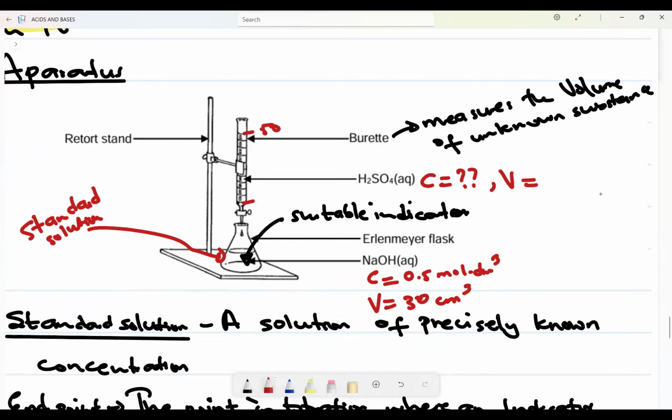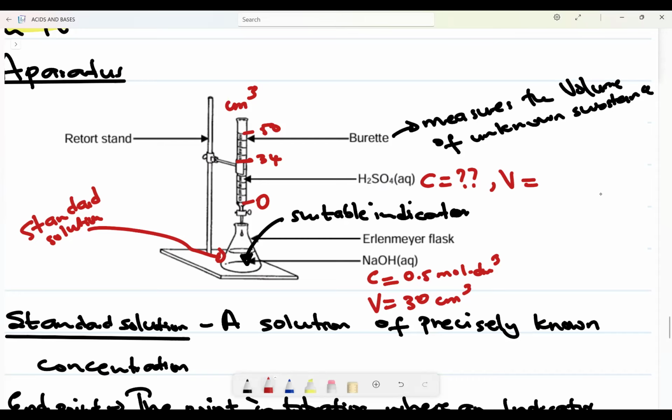So let's say here it is 50, here it is 0. After reaching the end point, the solution now reaches maybe 34, measured in centimeter cubed. Initially your solution was 50, and after the end point was reached and you closed the tap, it reaches 34.